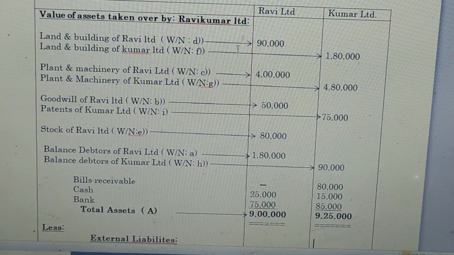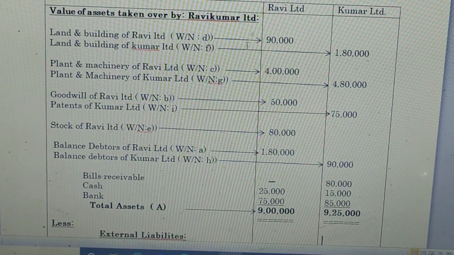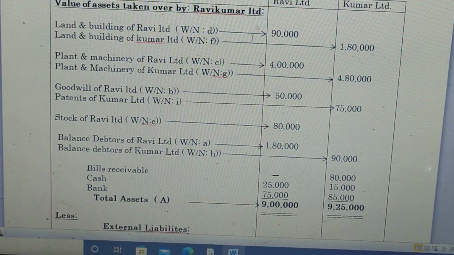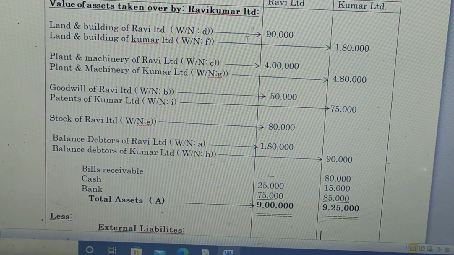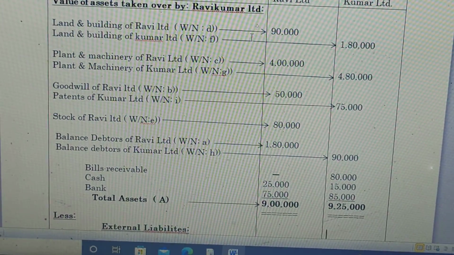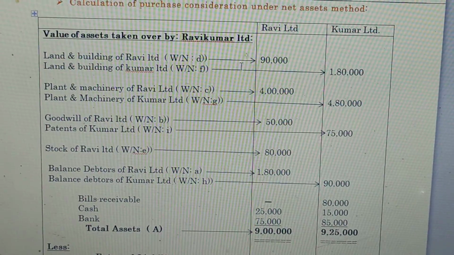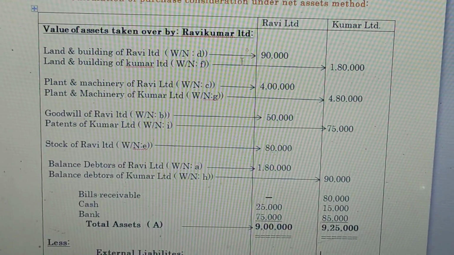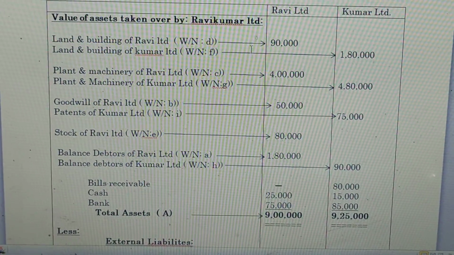And goodwill of Ravi Limited as per the working note B, the amount is rupees 50,000, which we have to mention in the Ravi Limited column. Patents of Kumar Limited as per the working note I, the amount is rupees 75,000, which we have to mention in the Kumar Limited column. And stock of Ravi Limited as per the working note E, the amount is rupees 80,000, which we have to mention in the Ravi Limited column.